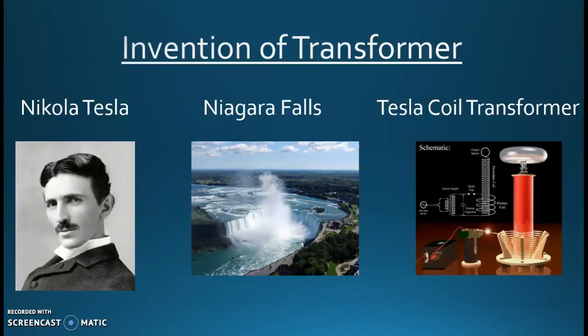The transformer has no moving parts and is made with coils of wire and a piece of metal. The electricity energizes one side of the coil, called the primary, and induces it into the other side, which is called the secondary. This allowed electricity to be transmitted at a higher voltage and a lower cost. The higher the voltage, the less wire you need, and the lower the cost to the end user.